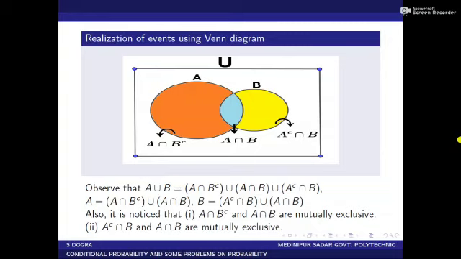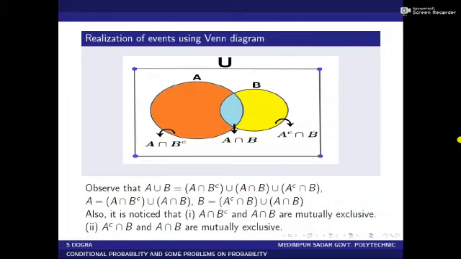It is noticed that A intersection B complement and A intersection B are mutually exclusive because they have no common sample points.